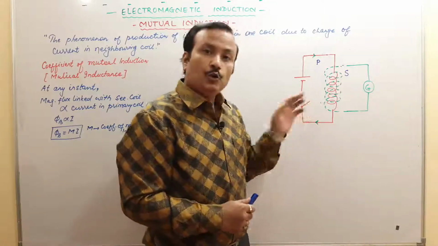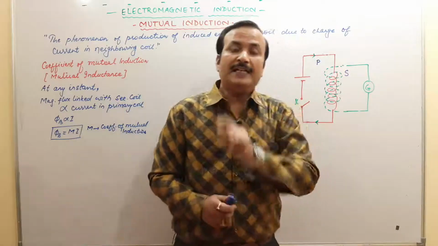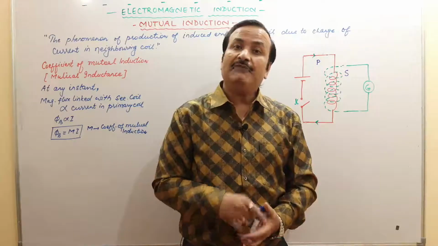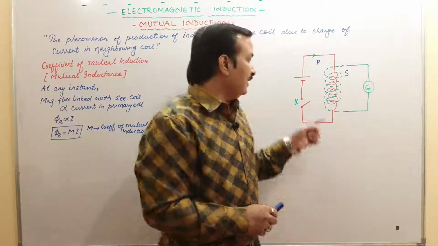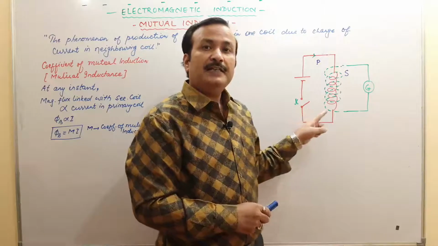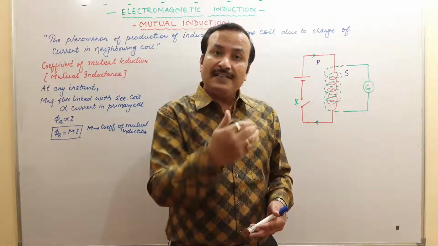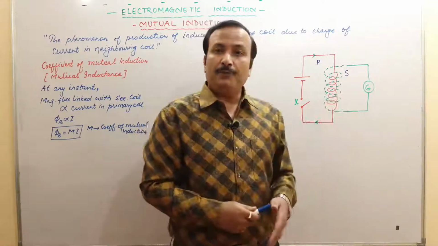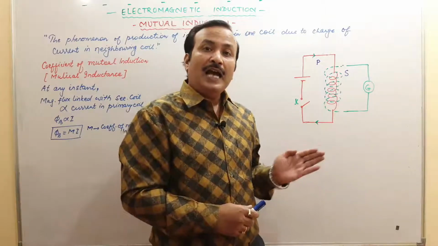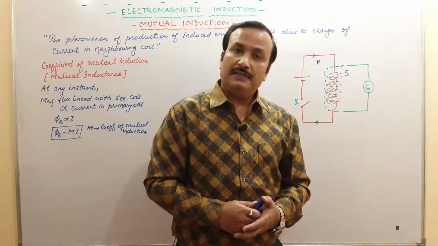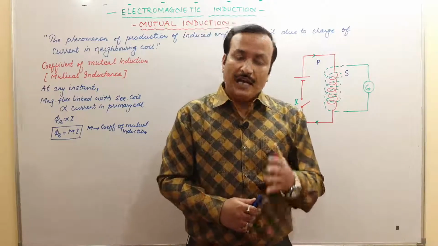तो जब आप key को close करेंगे तो current increase होगा, flux increase होगा. So the direction of current induced in the secondary coil will be such that it will oppose the cause, that is the direction of current in the primary coil. And when the key is opened, you will find that the current is reduced, the flux is decreased, so the EMF will be induced and current will be induced such that it will support the decrease in current, right? So the direction of the induced current will be opposite to it.